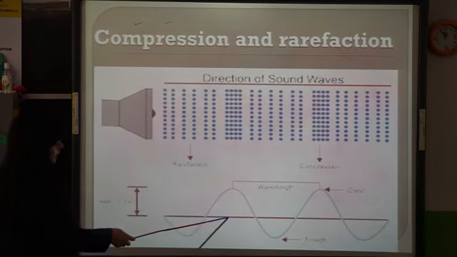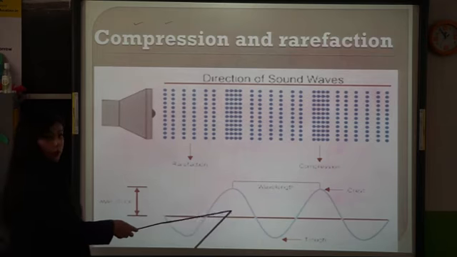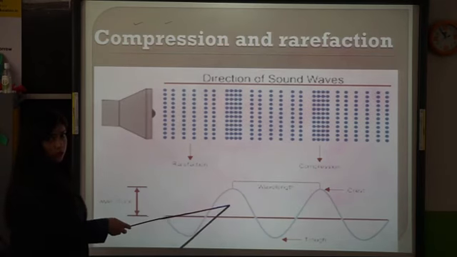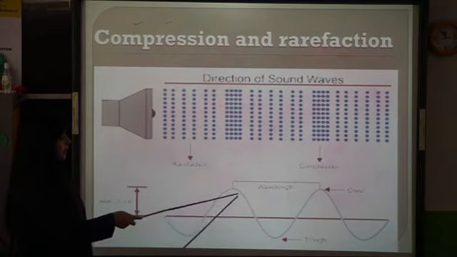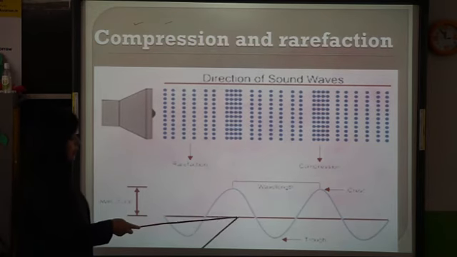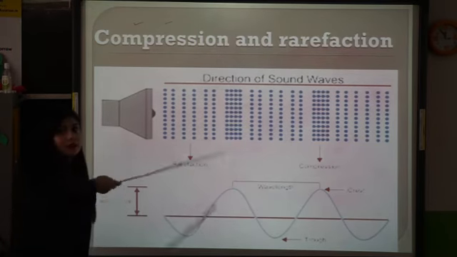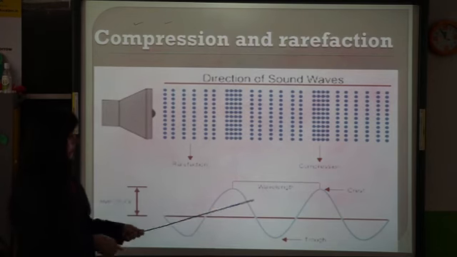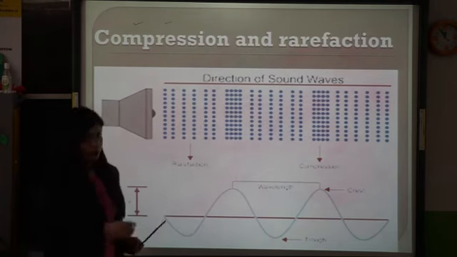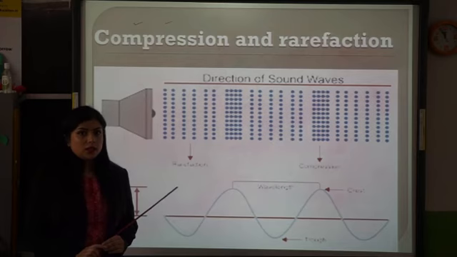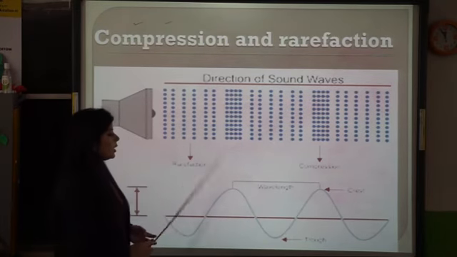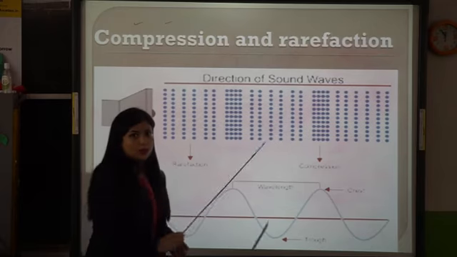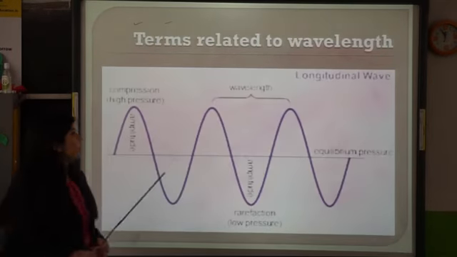The distance from this line to the top, the height of the wave, is known as the amplitude. The amplitude is the height of the wave, the maximum displacement, or how much the wave has lifted. This distance is known as the amplitude. I hope the wavelength is clear: the distance between two compressions or between two crests is known as the wavelength.